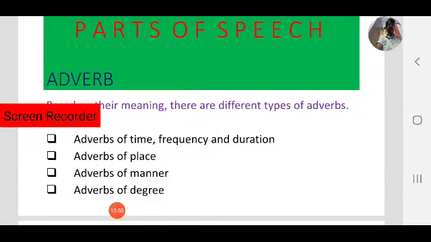Adverbs of time, when it happened. Adverbs of frequency, how often it happened. Duration, how long it happened. Adverbs of place, where it happened. Adverbs of manner, how it happened. Adverbs of degree, the intensity of happening. They are the four kinds of adverbs. Let us see a couple of examples.